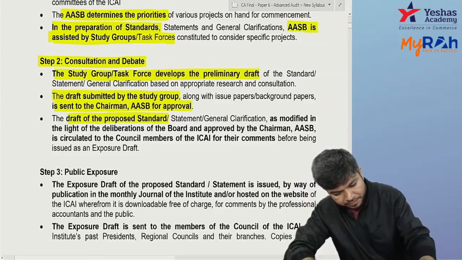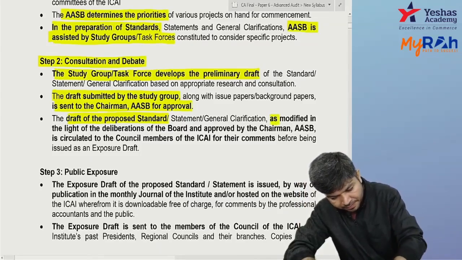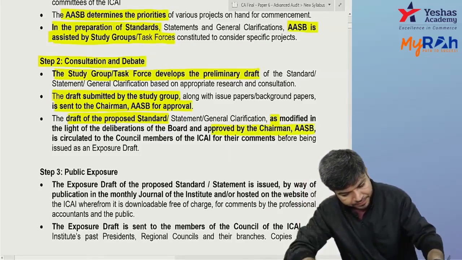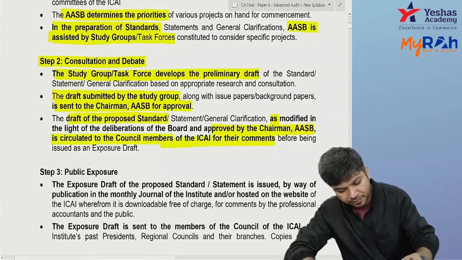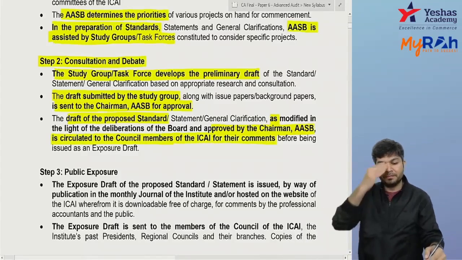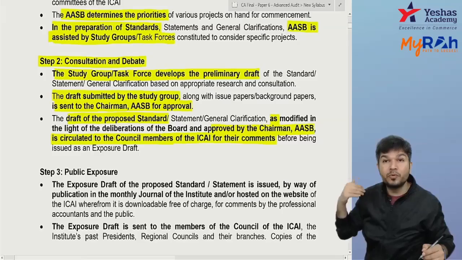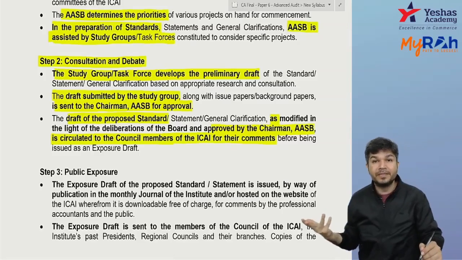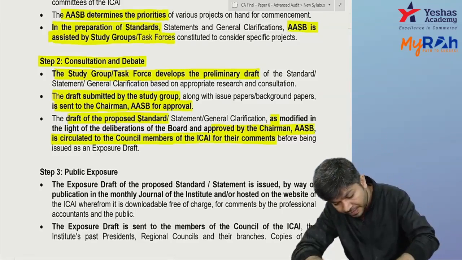The proposed draft as approved by the chairman is circulated to council members for their comment. The preliminary draft, which is approved by the chairman, is sent to the council members for their comment.